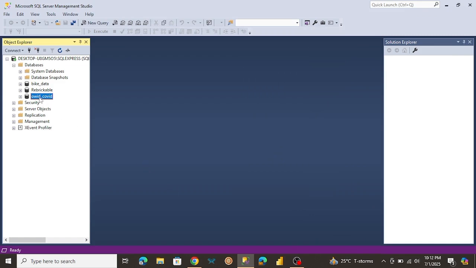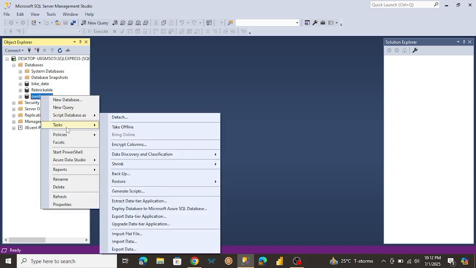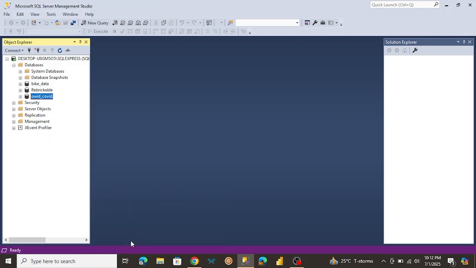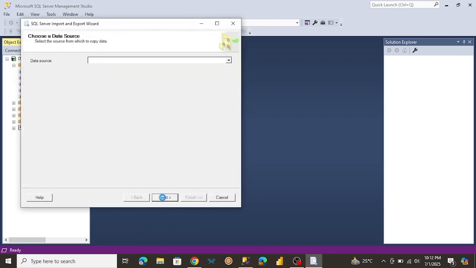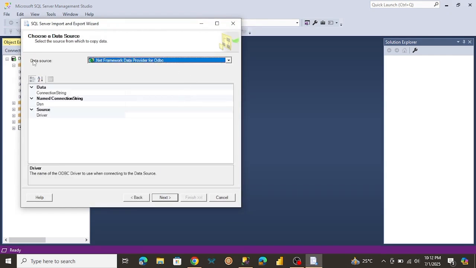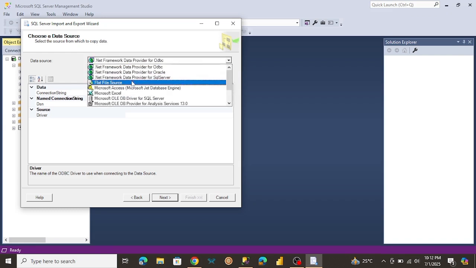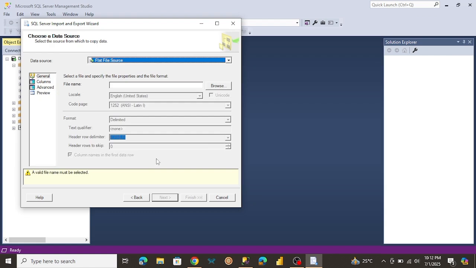Okay, so the next thing we're going to do is try to import the CSV file into the database. To do that, I'm just going to right click on our database, then go to tasks and import data. So let me click on next. Here we're going to select our data source, that's where our data is coming from. For this purpose, our data is coming through a flat file source. The flat files are like CSVs, Excel files, etc.